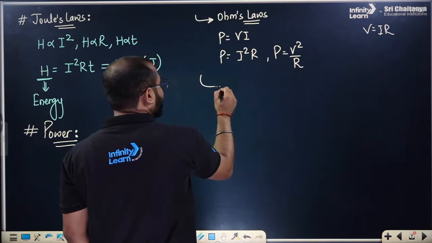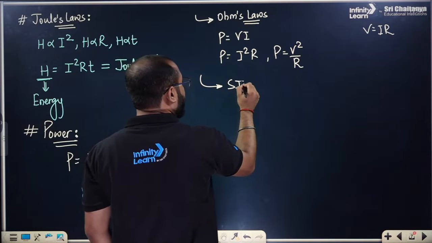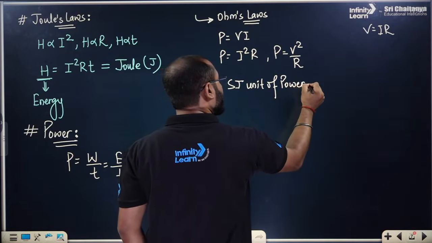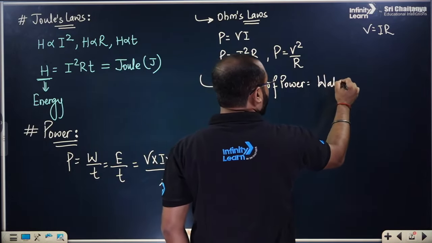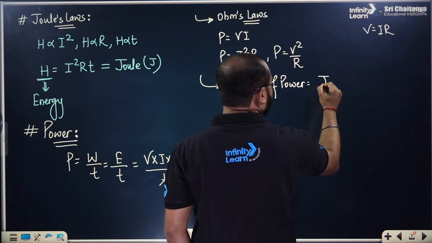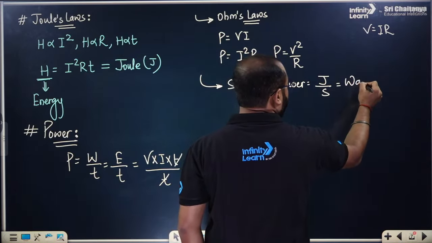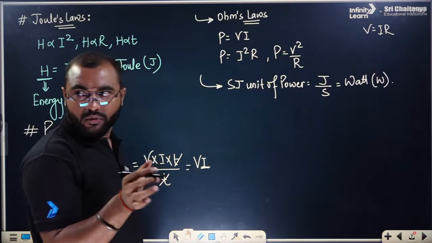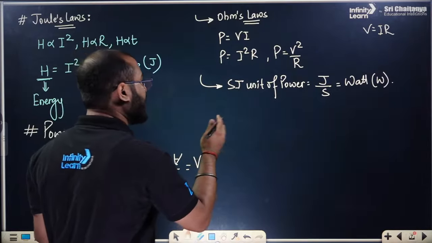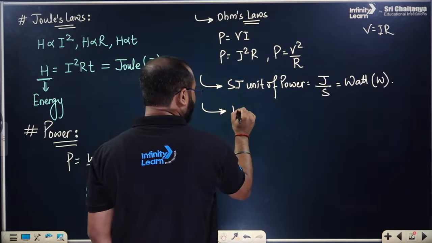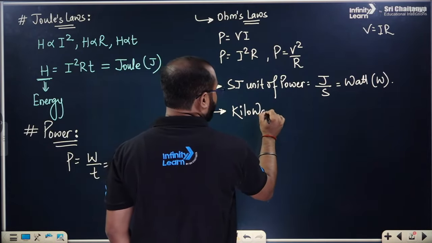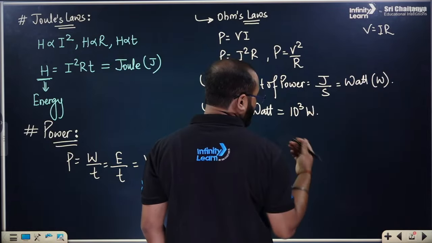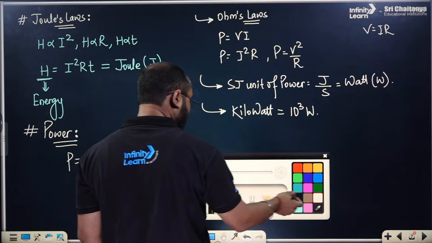What is the SI unit of power? The SI unit of power is basically Joule per second, which is represented as capital W, watt. This is a very small unit, which is why we convert it into kilowatt or megawatt. A kilowatt is 10 to the power 3 watt.